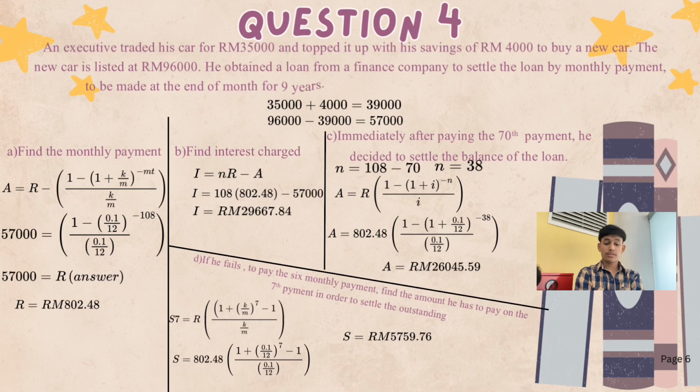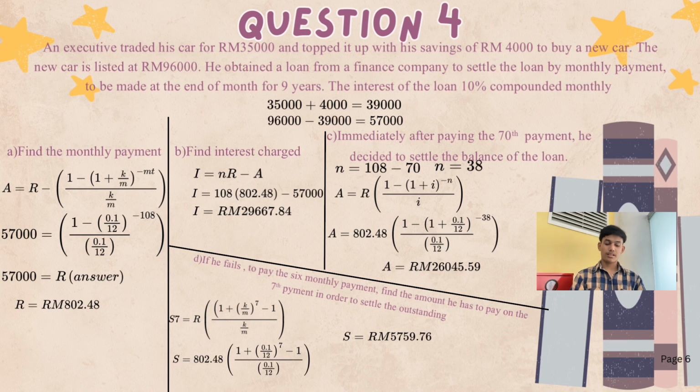And the second question is interest charge. You need to use the formula of interest charge that says I equal to nR minus P, and you get 29,667 ringgit and 84 cents. And the third question says he decided to settle the balance of the loan. First thing first, you need to minus the exact month and the 70 payment, and you get 38 months. And you use the formula that is given, and you get 26,045 ringgit and 59 cents.